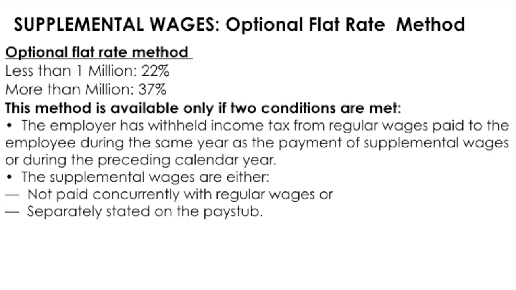And there are two percentages. If the supplemental wages are less than 1 million, then the optional flat rate is 22%. And if the supplemental wages for the whole year are more than 1 million, then above 1 million, the optional flat rate is 37%.